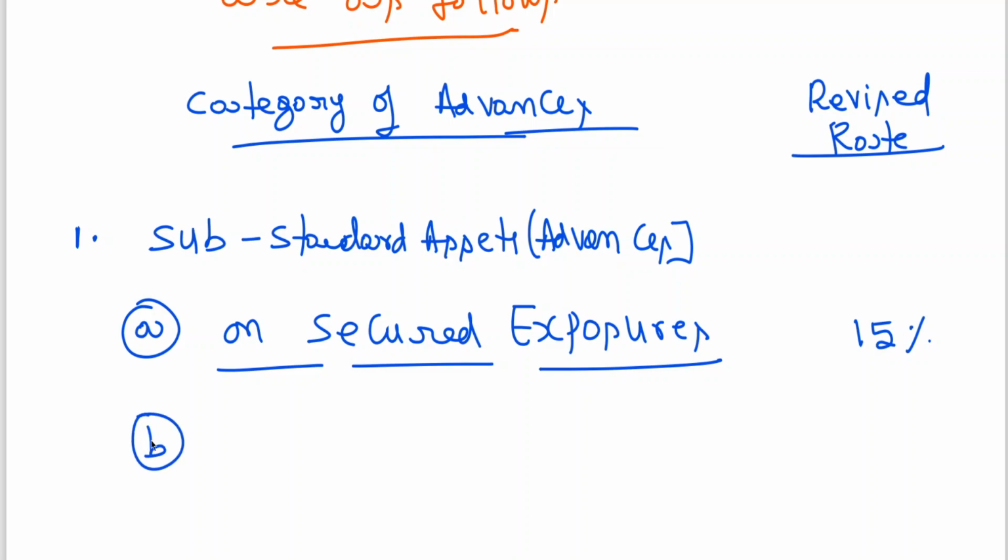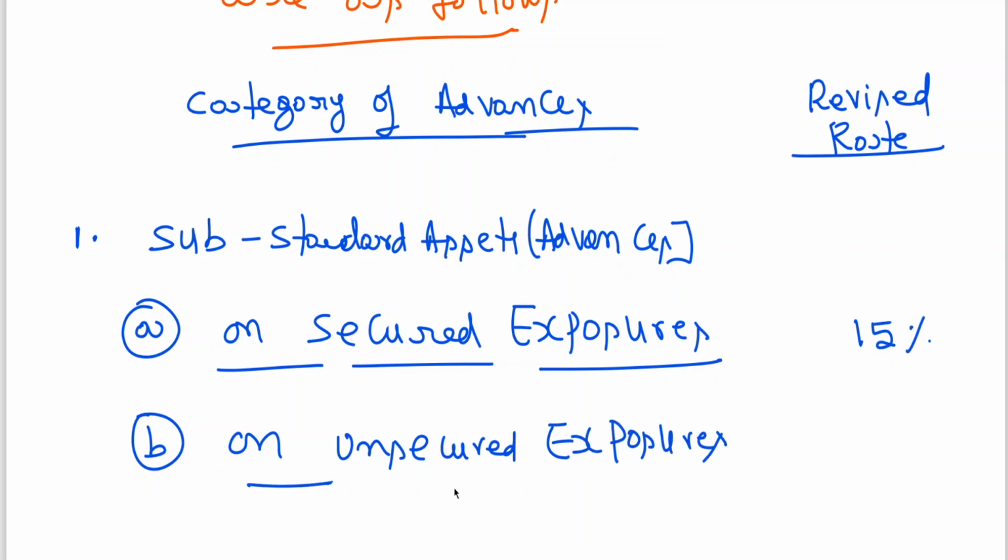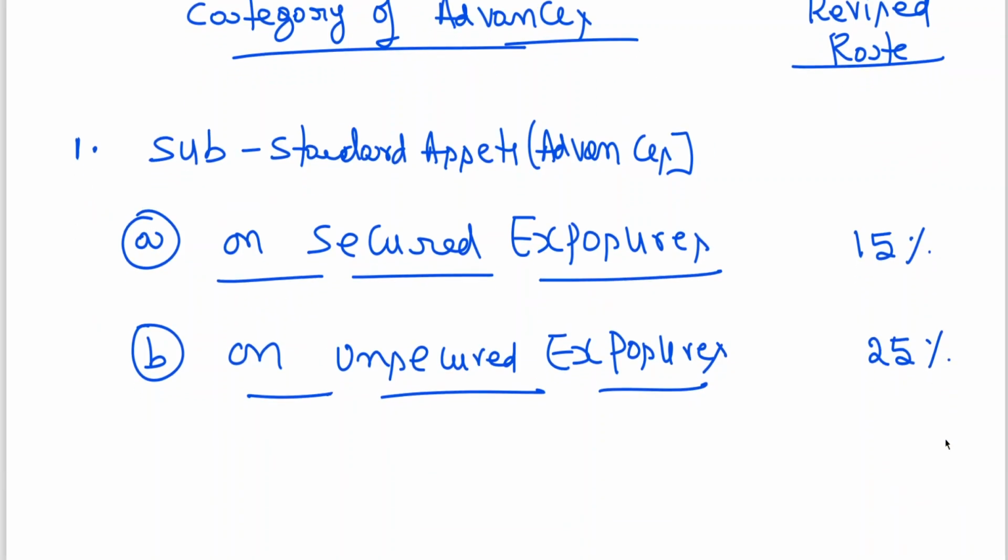Then B, on unsecured exposures. These rates you should buy hard. We are in the substandard category. On unsecured exposures, it is 25%. Secured exposures, 15% provision you should create. Next.